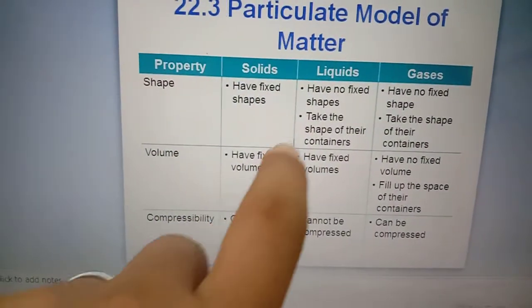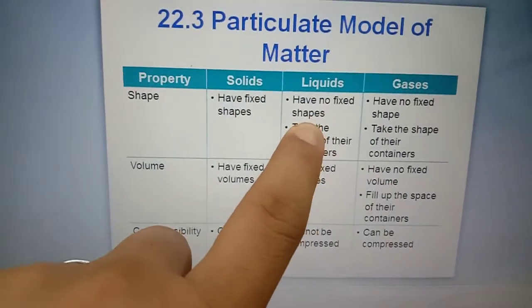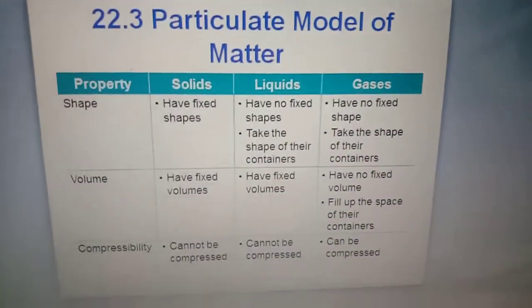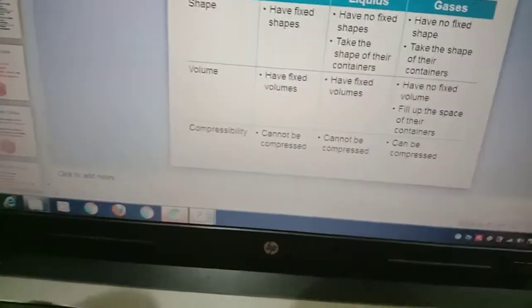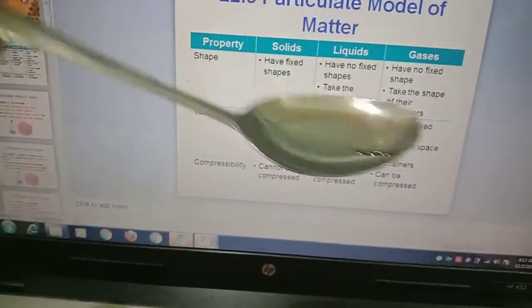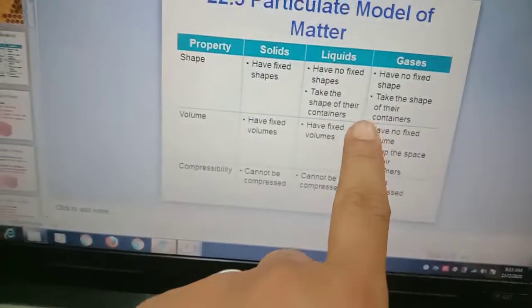But for liquid, they have no fixed shape. For example, water: when you put it in a bowl, the shape of the water will be like the bowl. When you put the water in a spoon, the water will be like the spoon. So the liquid does not have a fixed shape. They can change their shape. And gas also has no fixed shape.